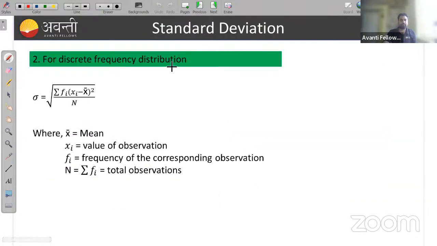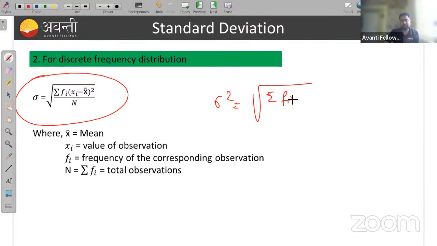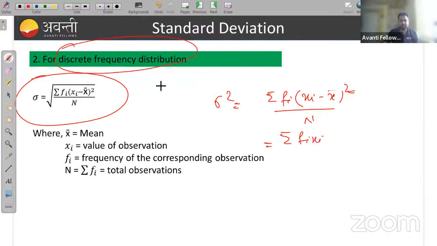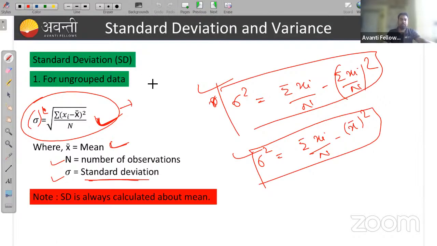Okay, so for discrete frequency distributions, the variance sigma square is summation fi (xi minus x bar) square divided by n, where x bar is the mean, or we can write this also as summation fi xi square upon n minus summation fi xi upon n whole square. This is for discrete frequency distributions, when the frequency is available.